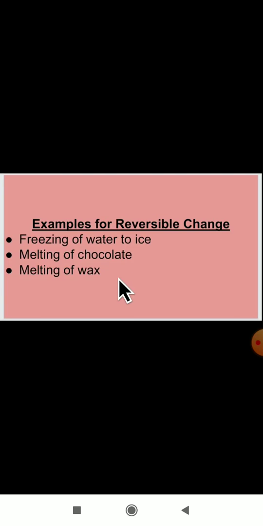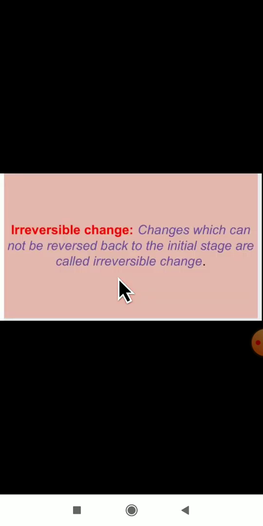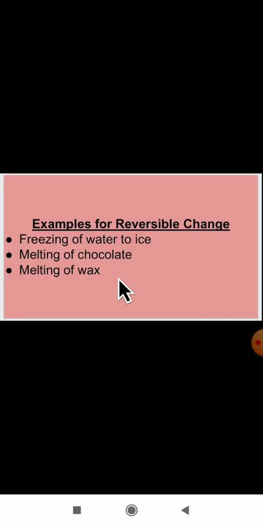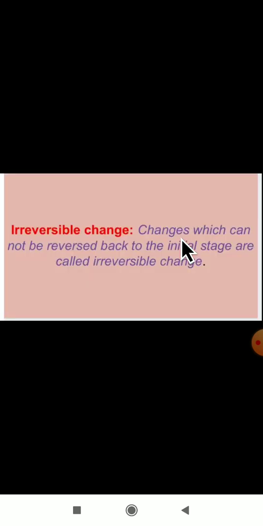Some examples of reversible change. A reversible example, these are freezing of water to ice. Water will become ice, again ice will melt and it will become water, again water to ice, nothing but reversible. It will return back to the initial original stage here. Melting of chocolate, melting of wax, these all are example for reversible change.